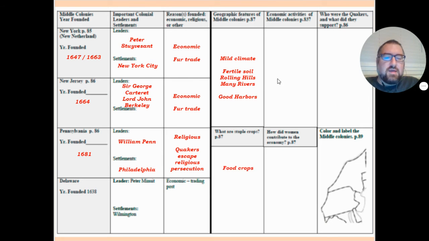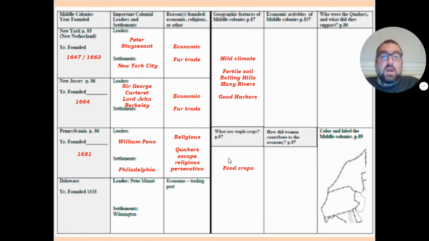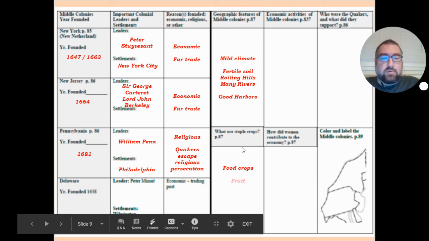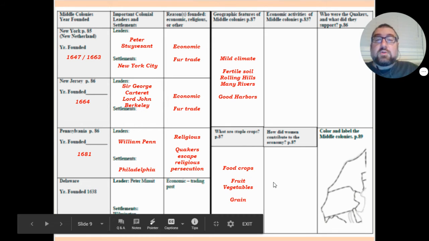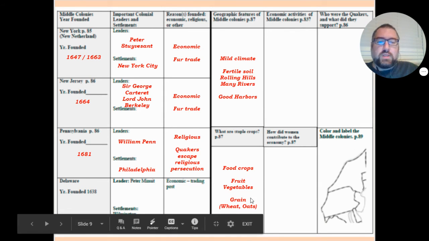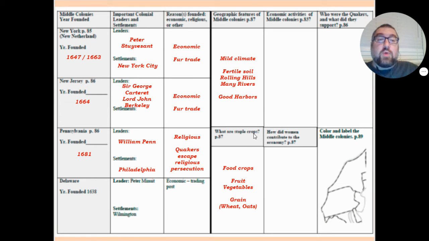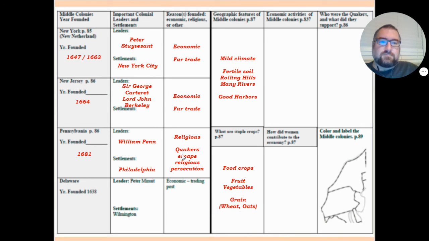So putting all of that together, they started growing what are called staple crops. And staple crops means food crops. For example, fruit, vegetables, and grain. So grains are going to be the kind of thing that you use to make bread, so wheat and oats. If you need help remembering this, just remember, these colonies are called the breadbasket colonies. And one of the key ingredients in bread is oats. The most famous brand of oats is Quaker Oats, because this is where that company was started.